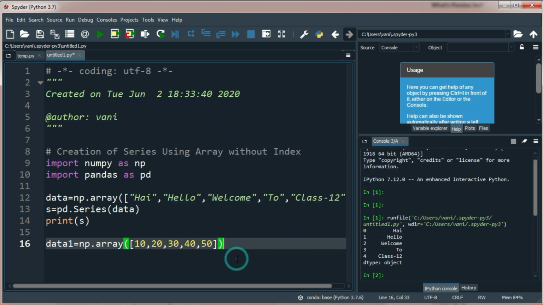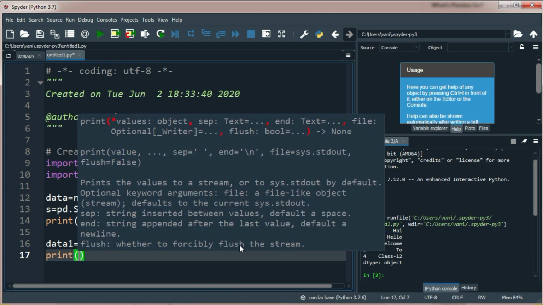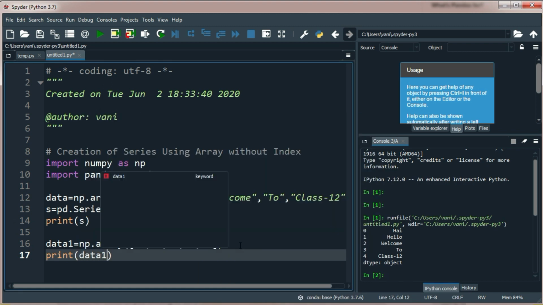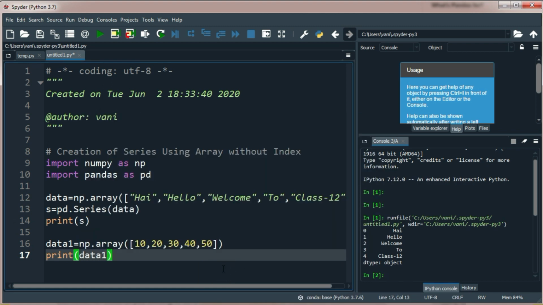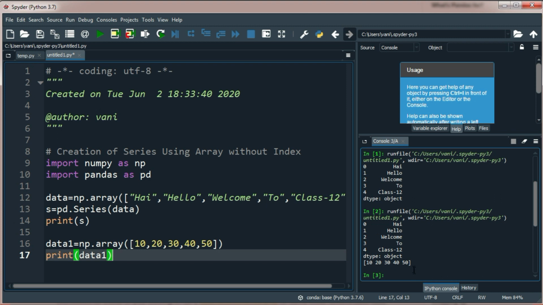So these are my array elements and I have stored in the variable data1. Let's print that array elements. Let's run the program. See, observe here 10, 20, 30, 40, 50. Here there is no index, right? So this is the main difference between series and 1D array.